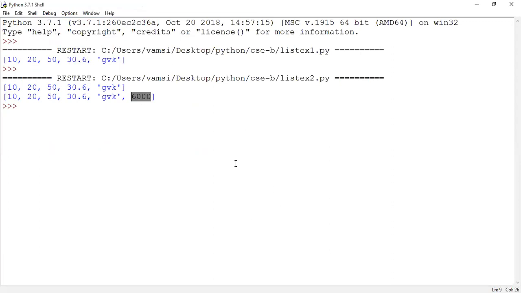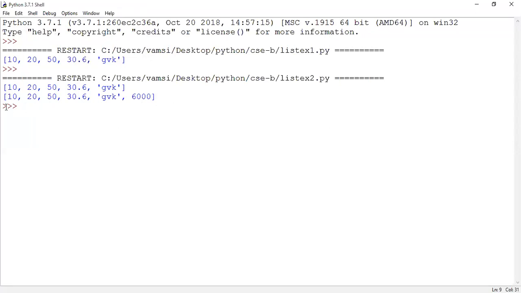Yes, are you seeing the shell window? So in the earlier case, how many elements were displayed? 5 elements. Now when I have appended a new element, how do we insert a new element into the list? Which method should be used? Append. The append method should be used.